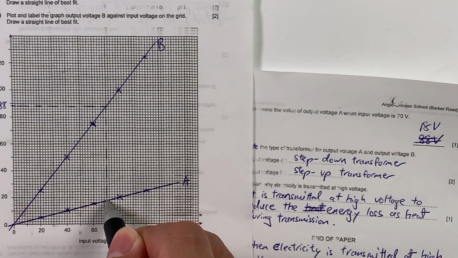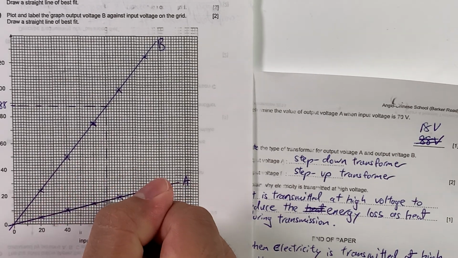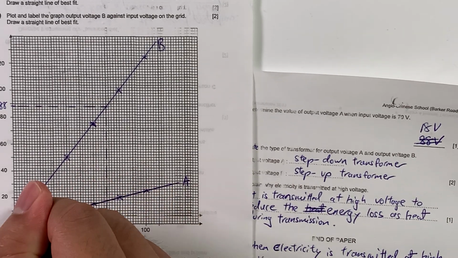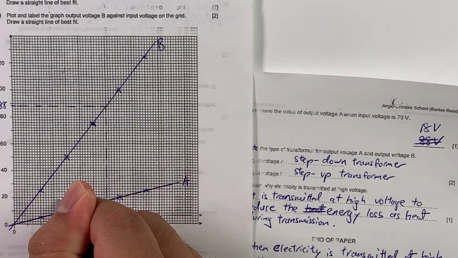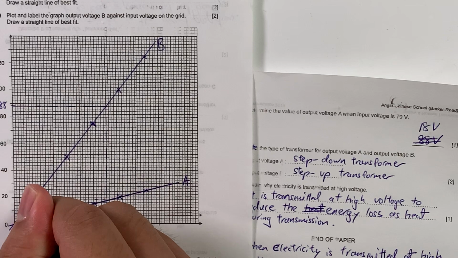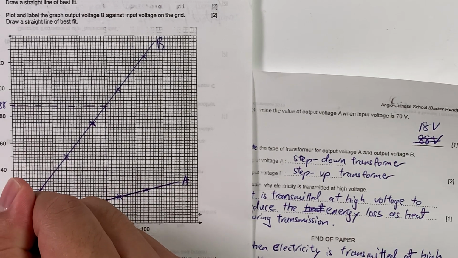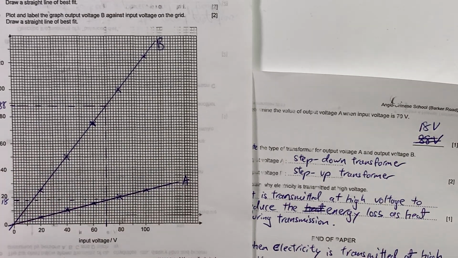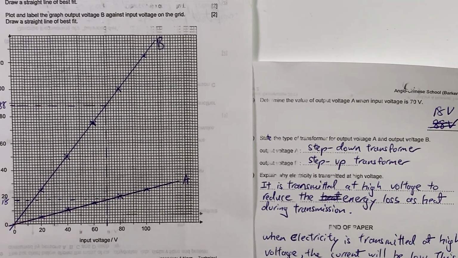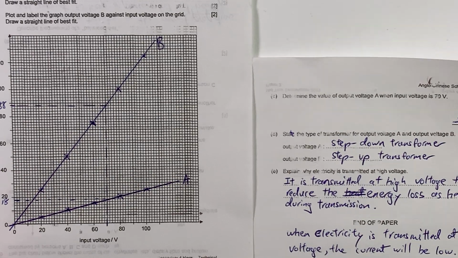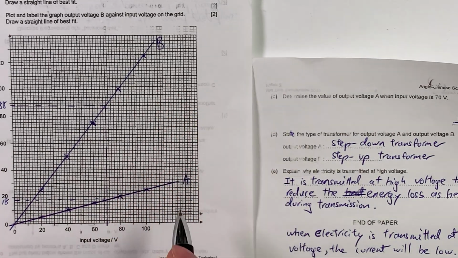That's why you have to read the question very carefully. After you go up to here, you take your ruler and bring it across to find out what the Y value is. So you notice that this is 18 volts. Next up, state the type of transformer for these two, A and B.